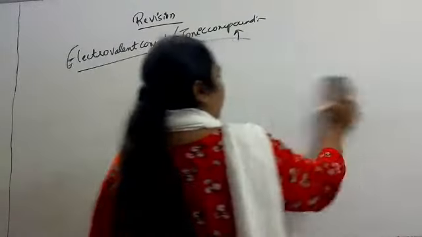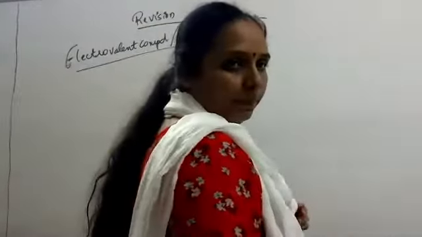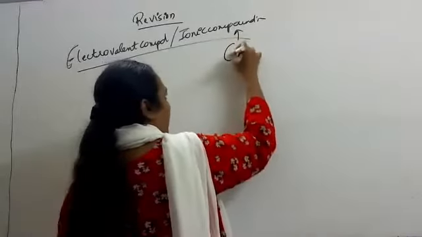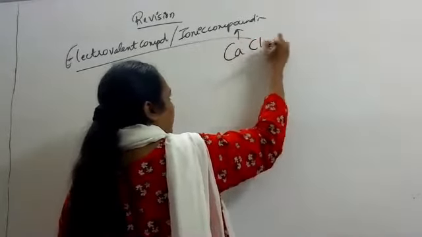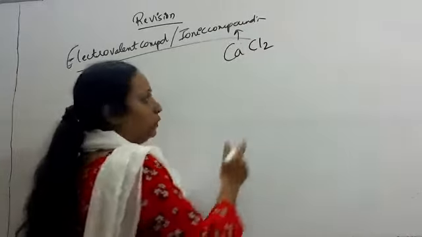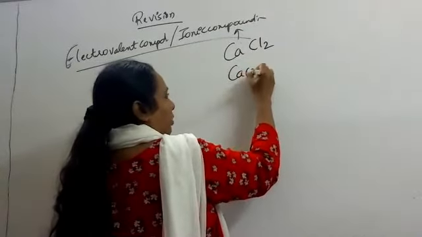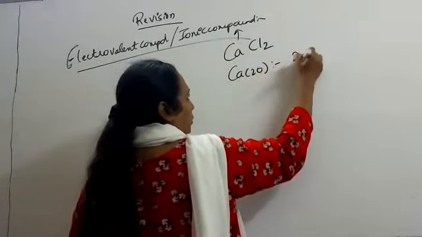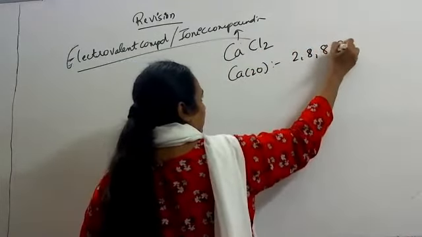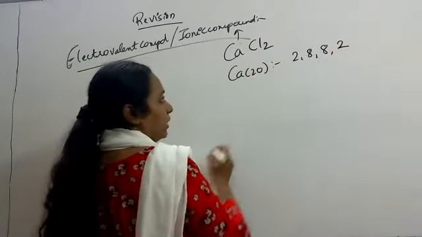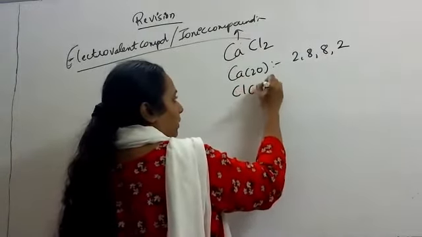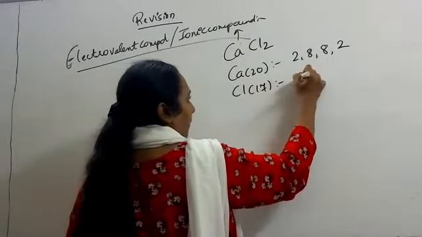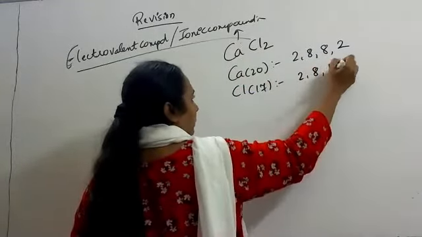We will see calcium chloride, CaCl2. Calcium atomic number is 20, 2, 8, 8, 2 electron configuration. Chlorine atomic number is 17, 2, 8, 7.